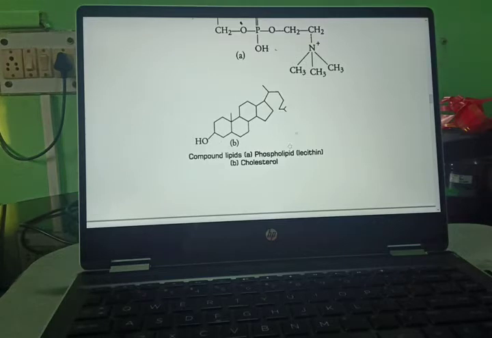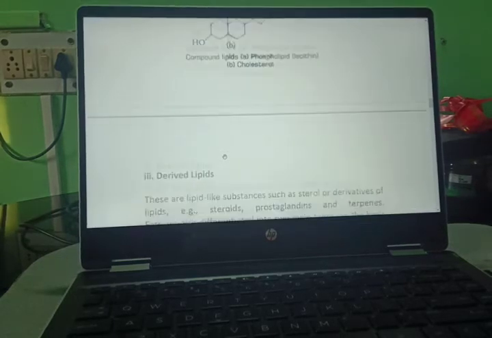This is another example, cholesterol. Number 1 was phospholipid, that is lecithin, and here it is cholesterol. As you can see, the pentagonal structures 1 2 3 4 5, 1 2 3 4 5, 1 2 3 4 5, OH, cholesterol.